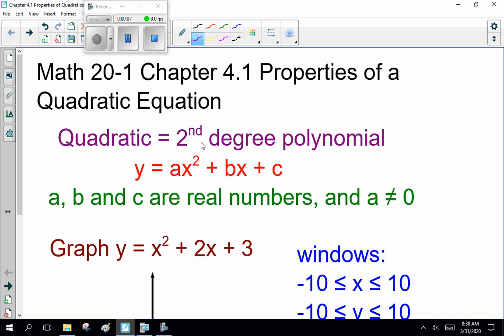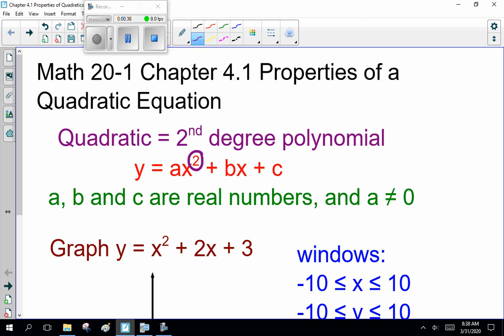Math 20-1, Chapter 4, Section 1, Properties of Quadratic Equations. Now, we're dealing with quadratics here. That is a second-degree polynomial. Polynomial means at least one term, and second means second degree. Second degree: squared, not cubed, a squared. With your quadratic, ax squared plus bx plus c is your generic quadratic equation.